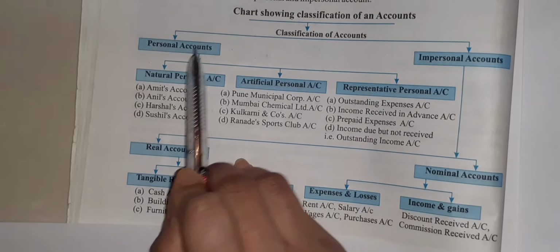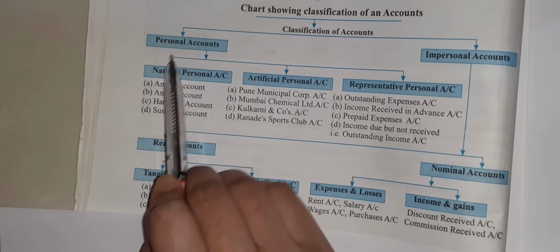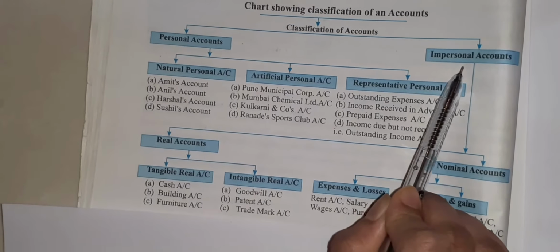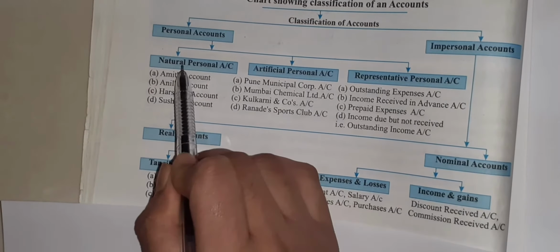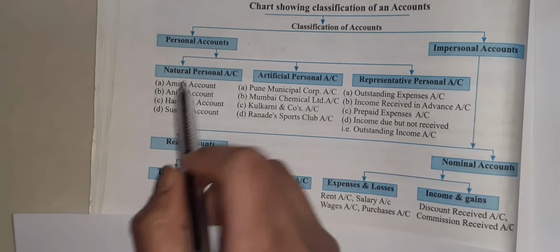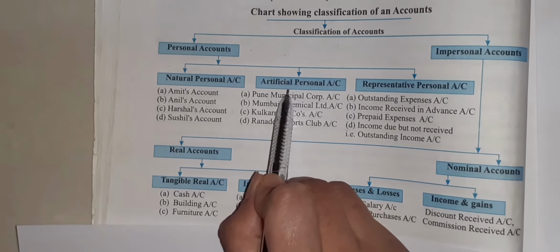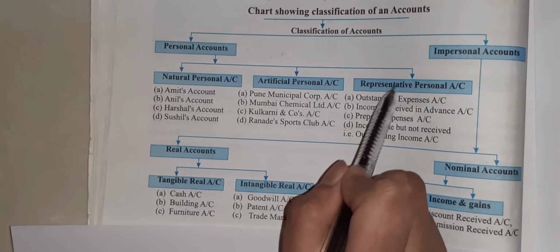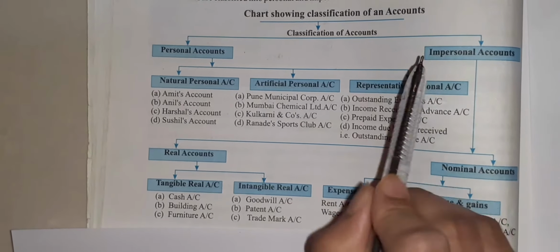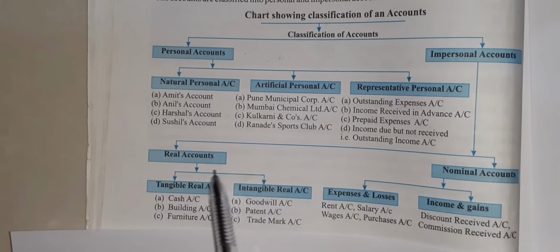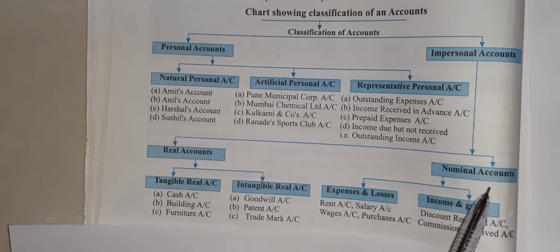Now this chart is classified into two accounts. Here you can see the first account is personal account and the second account is impersonal account. Personal account is again divided into three subcategories: the first is natural personal account, the second is artificial personal account, and the third is representative personal account. Now let's move on to the second account, that is impersonal account. It is divided again into two categories: the first one is real account, the second one is nominal account.